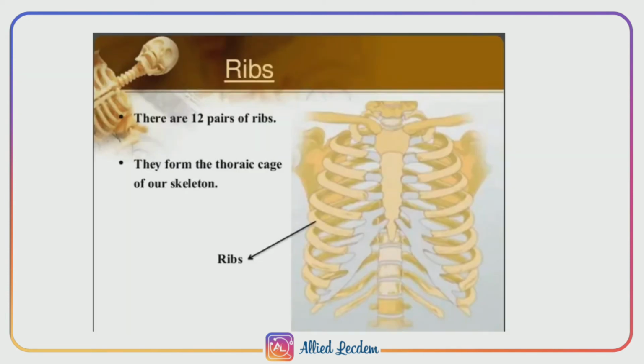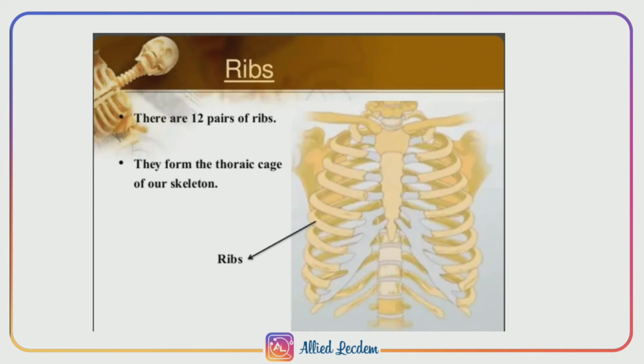Next are the ribs. They are thin flat bones. There are 12 pairs of ribs. The ribs attach to the thoracic vertebrae at the dorsal end and the sternum at the ventral end. There are 3 types of ribs: true ribs, false ribs and floating ribs. True ribs are known as vertebrosternal ribs. The first 7 pairs of ribs are true ribs. They are dorsally attached to the thoracic vertebrae and ventrally attached to the sternum with the help of hyaline cartilage.